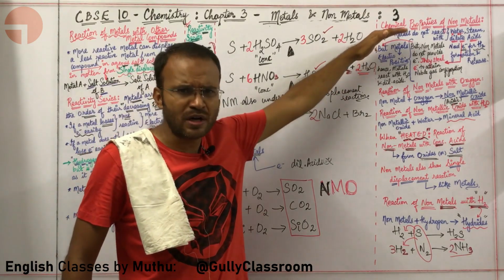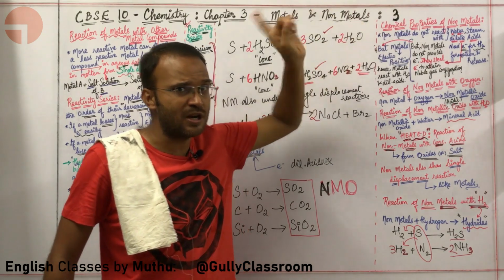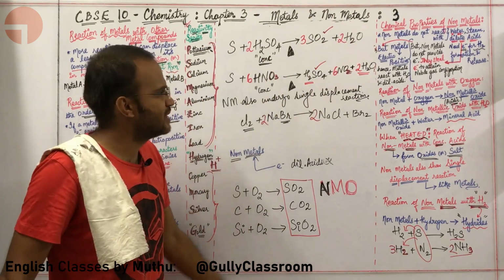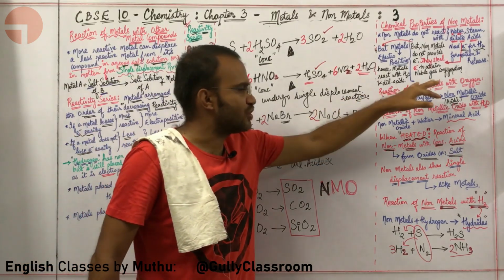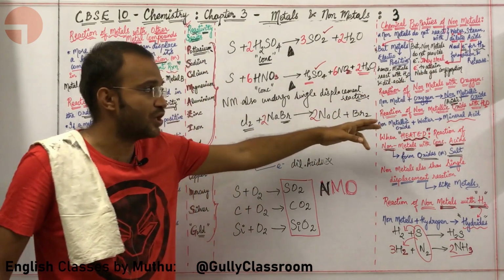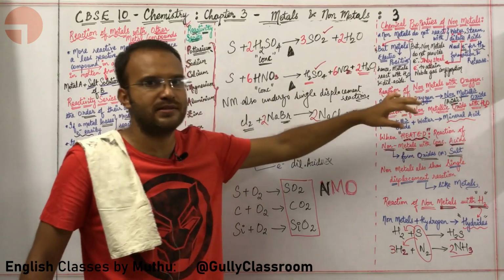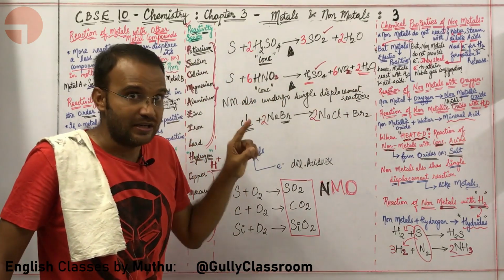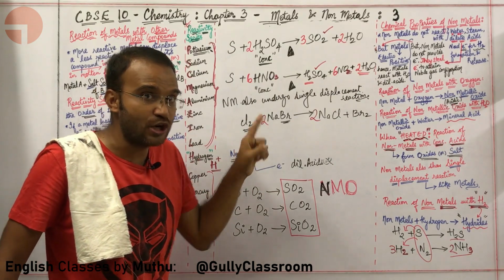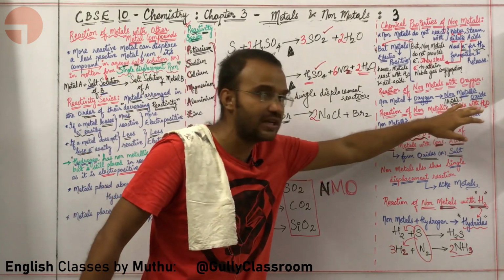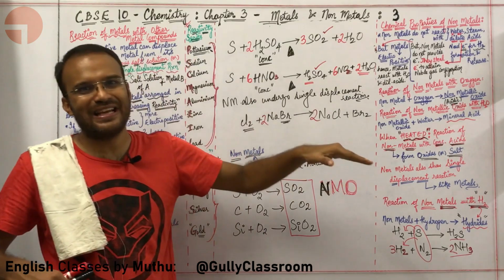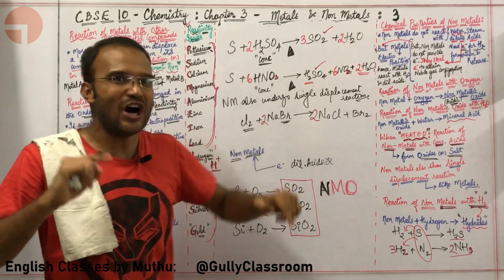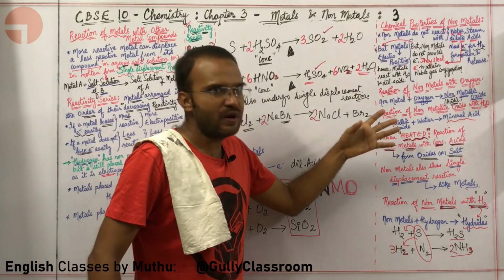First, non-metals do not react with water or acids because non-metals do not give electrons for the formation of hydrogen. Okay, sir. Non-metals react with oxygen in order to form non-metallic oxides. Non-metallic oxides react with water to form mineral acids. Non-metals do not react with water. Non-metallic oxides react with water and form mineral acids.